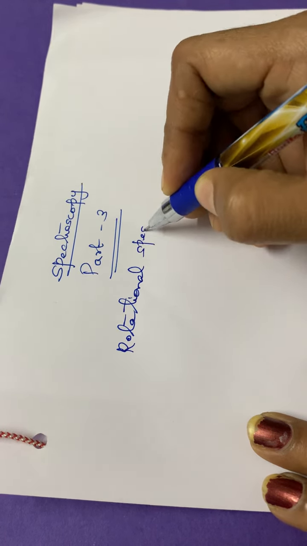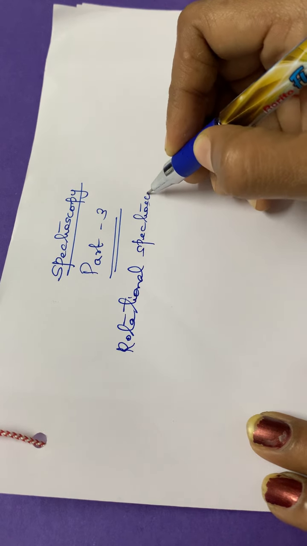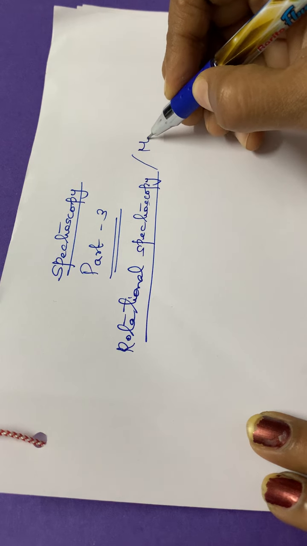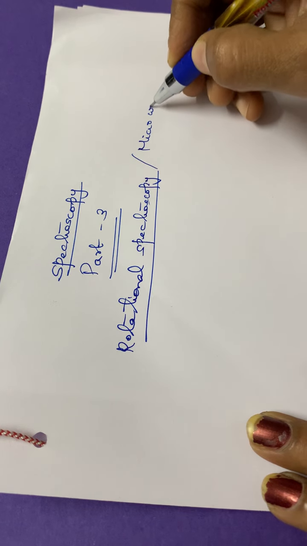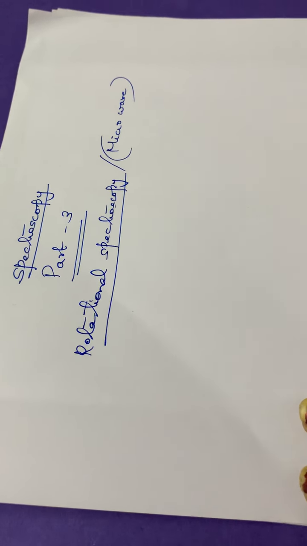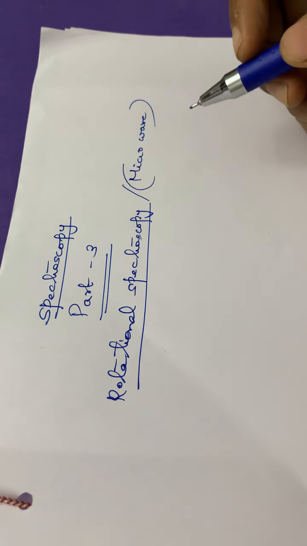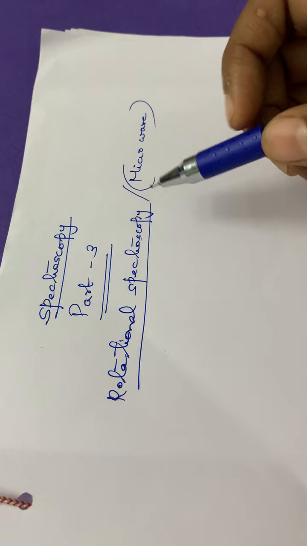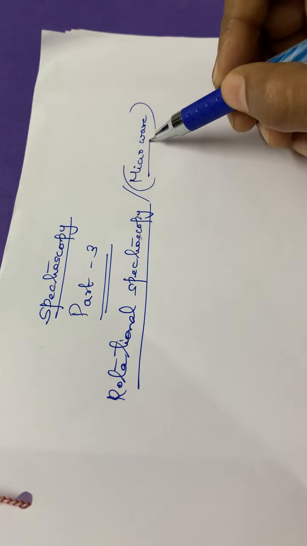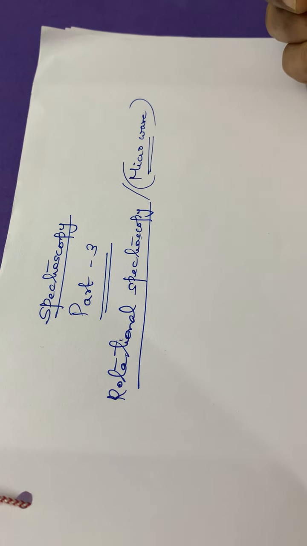Rotational spectroscopy is otherwise called microwave spectroscopy, isn't it? Here, rotational spectroscopy means the molecules will be absorbing energy corresponding to radiation of 1 to 100 centimeter inverse, or radiation from the microwave region.